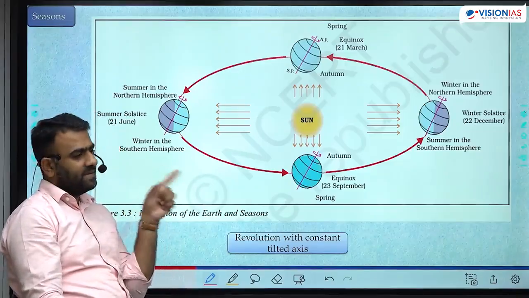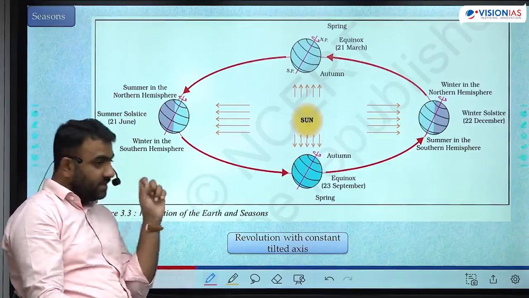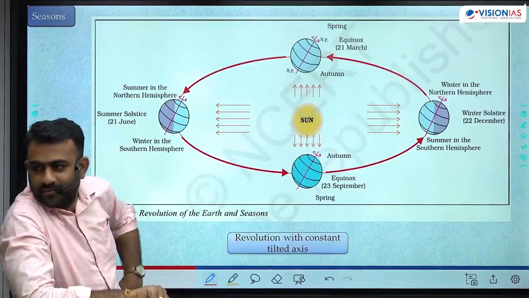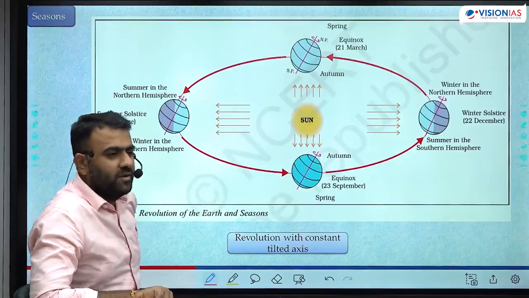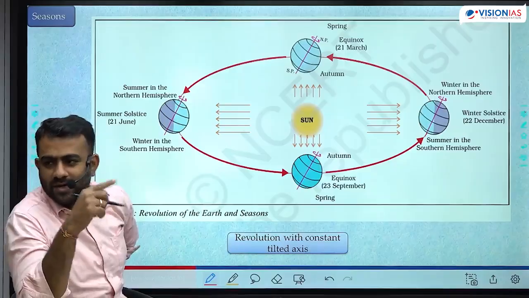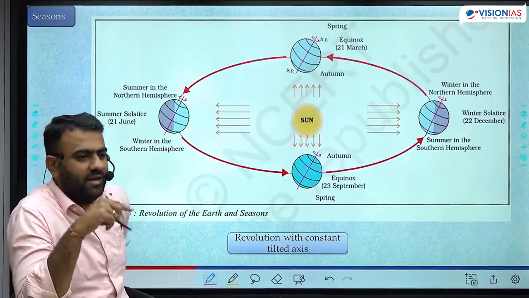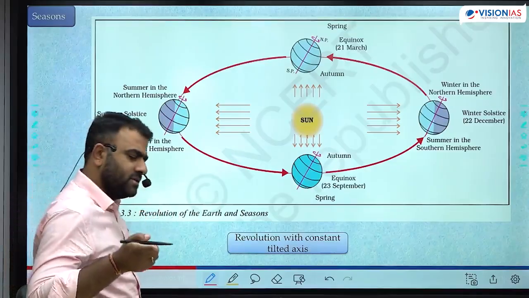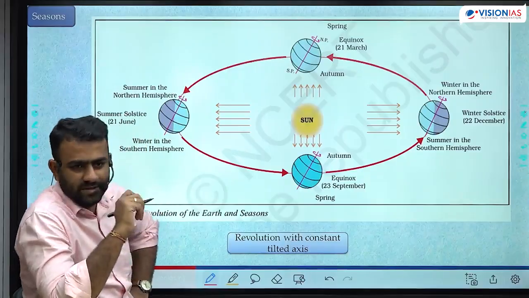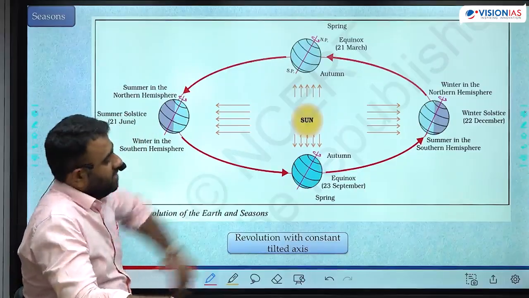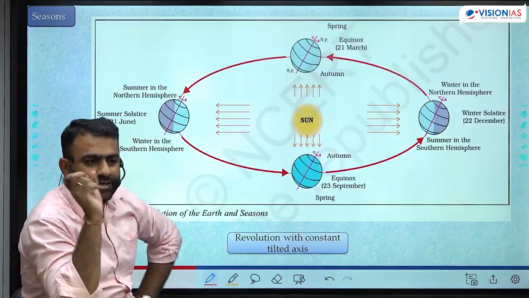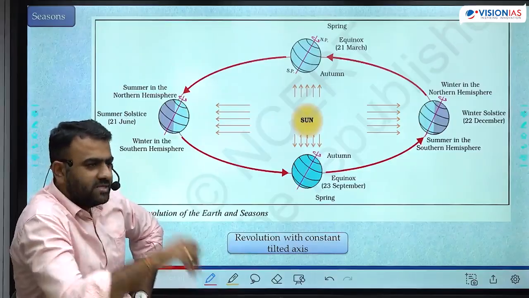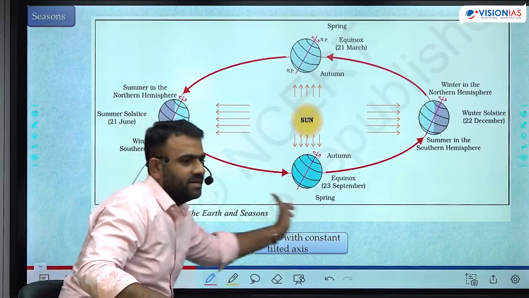Okay? There is a gap of 6 months between summer and winter. In between, the length of the day decreases gradually. You would have observed this. From the peak summer, June 21st, length of the day starts to decrease. Every day, sun starts to rise little bit late and sets little bit early. Gradually, by the time you reach the peak winter, you will have the shortest day, right? Shortest day will be there and lowest intensity of sunlight. In between, it is gradually decreasing.